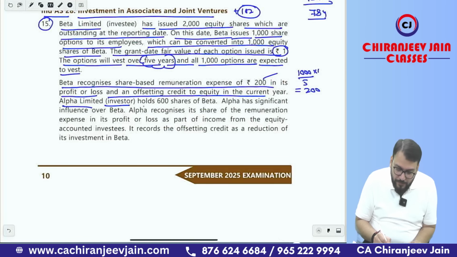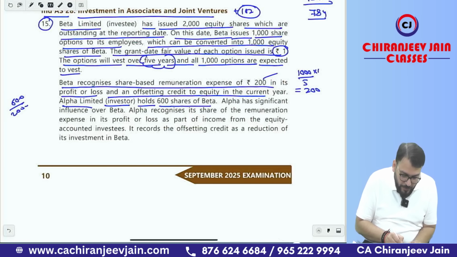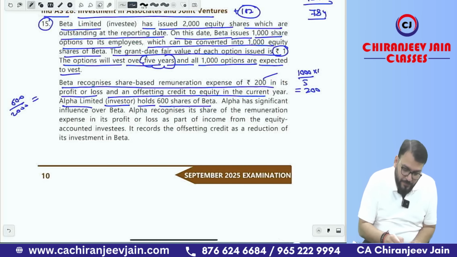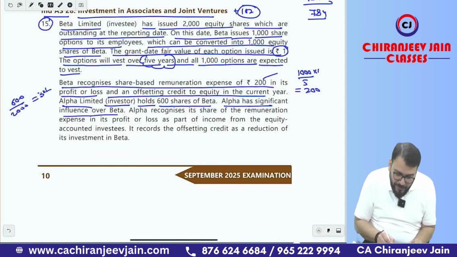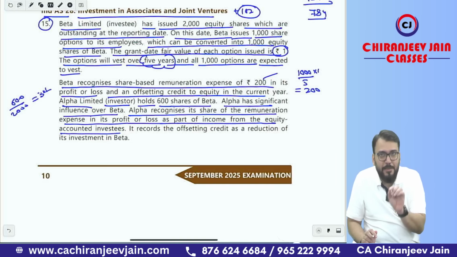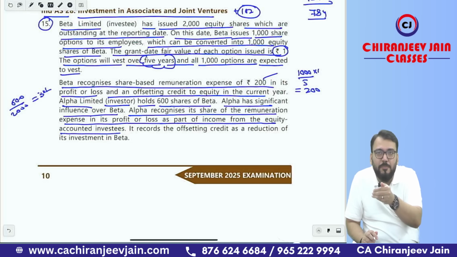Alpha Limited, the investor, holds 600 shares of Beta Limited. So 600 divided by 2,000 means initially it is 30%. So they are holding 30%, meaning they are exercising significant influence, and therefore in the consolidated books of Alpha Limited, Ind AS 28 will be applicable. Alpha has significant influence over Beta Limited. Alpha recognizes share of remuneration expense in P&L as a part of income from the equity accounted investees. Of course, this EB expense will be charged to the profit and loss account of Beta Limited.